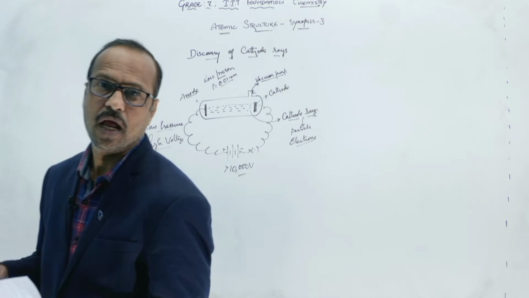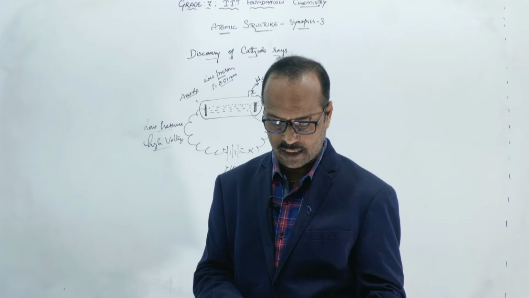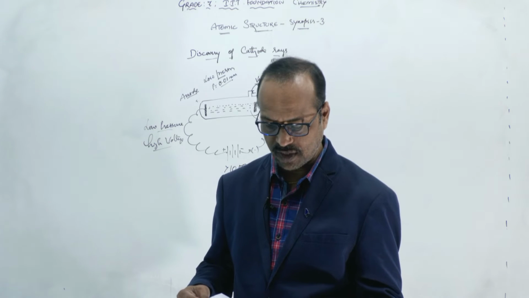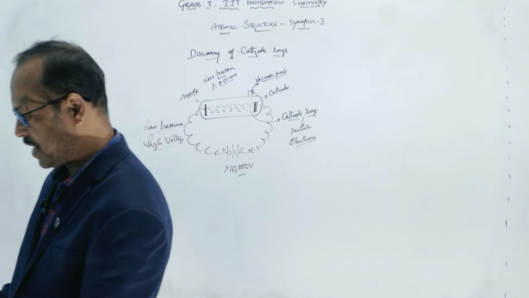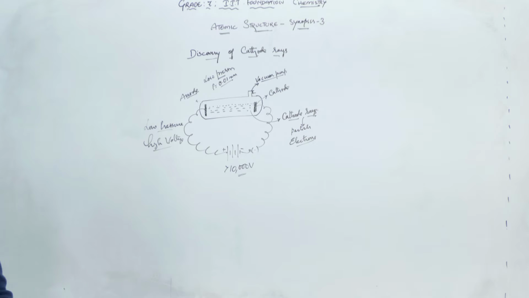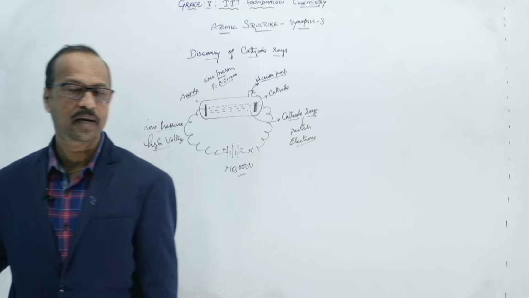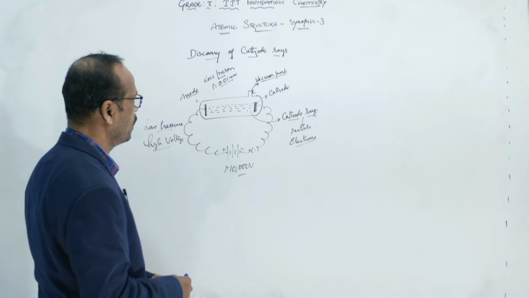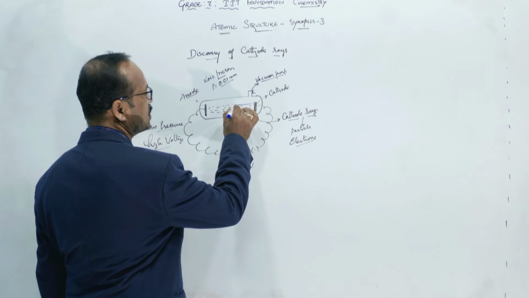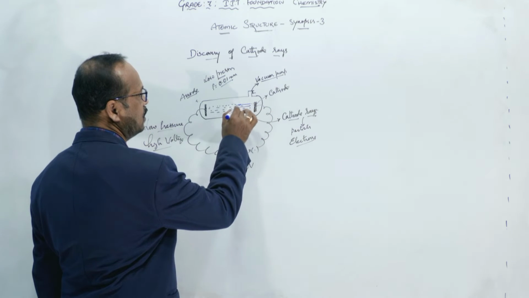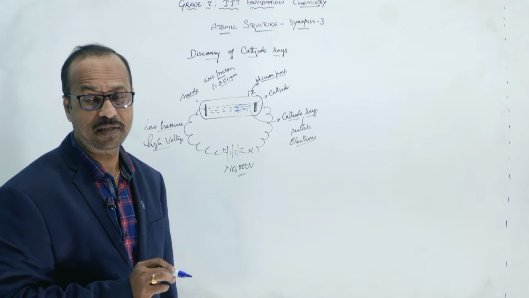Okay, students. Now, let us see the next topic. Here, students, these are the characteristics of the cathode rays. Now, the first one: the cathode rays travel in a straight line. Very simple one. I said that these start from the cathode and move towards the anode like this. So they are moving in a straight line. How can you see this?